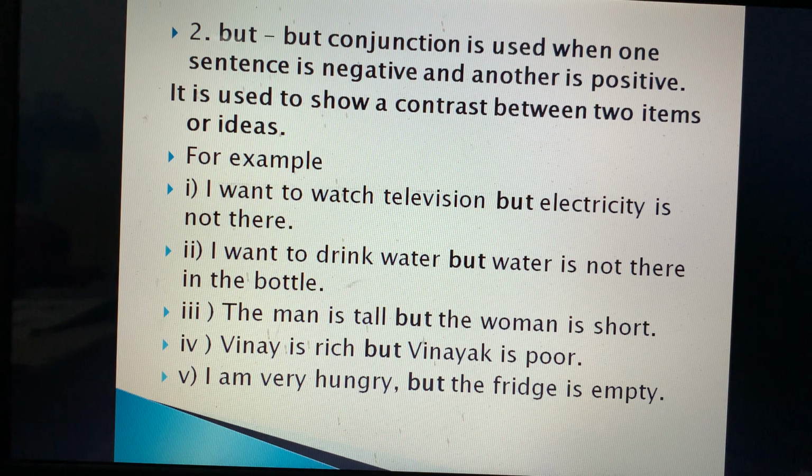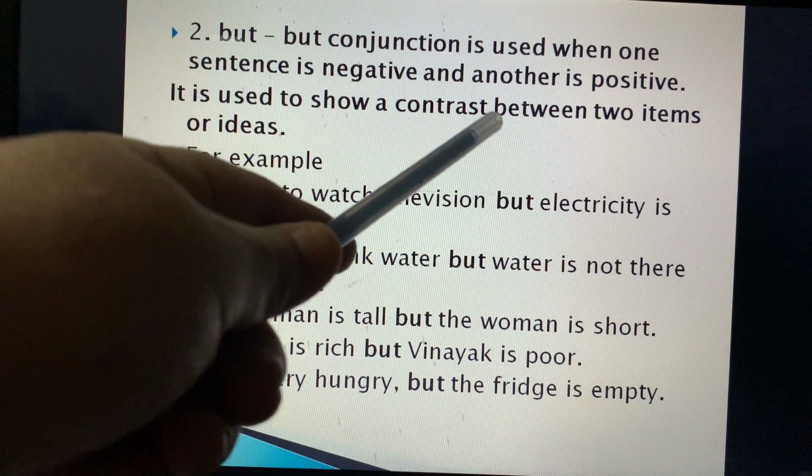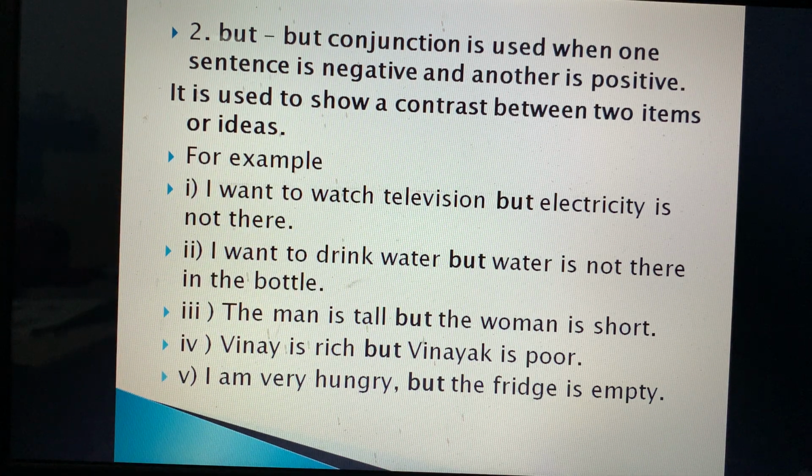Next is conjunction but. The conjunction but is used when one sentence is negative and another is positive. One is negative and another is positive. I already told you it is used to show a contrast between two items or ideas. It shows the contrast. For example, I want to watch television but electricity is not there. Basically, you will find not, does not, do not in the second sentence. At that time, we use the conjunction but. I want to watch television but electricity is not there.